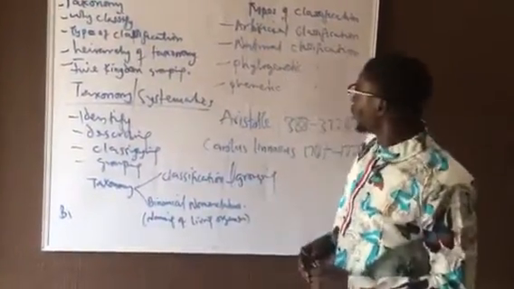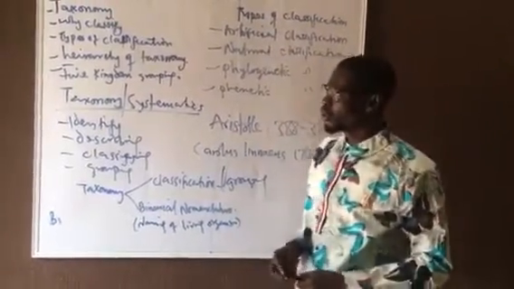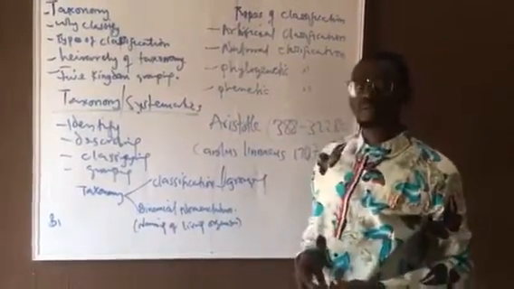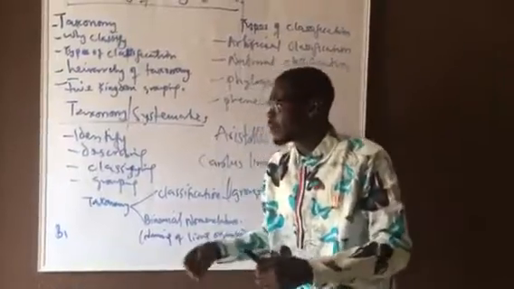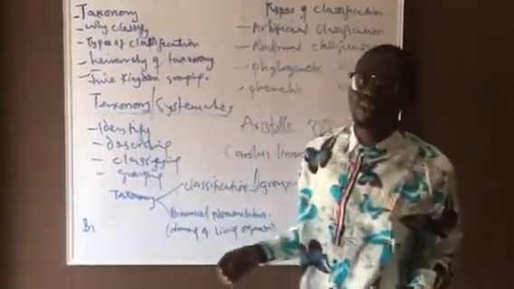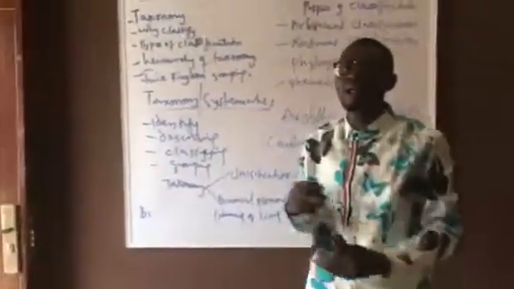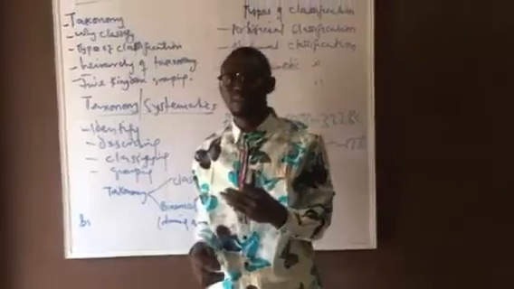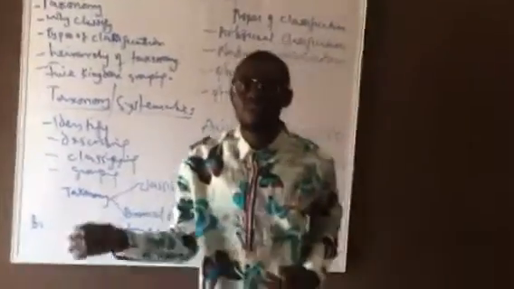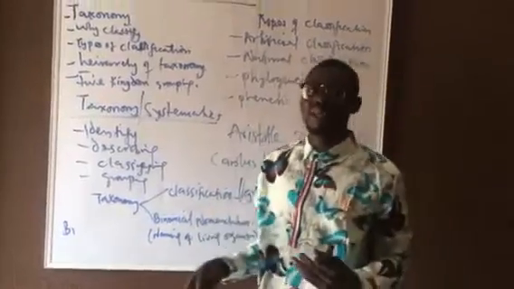Then we also move to phylogenetic classification. When we talk about artificial classification, we can just say we are classifying plants into herbs and grass, just for easy resemblance. But when we move to natural classification, we move to their in-depth characteristics. We have flowering plants, non-flowering plants, seed plants, and seedless plants.